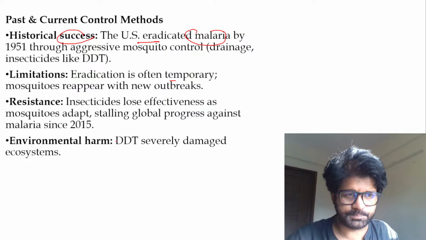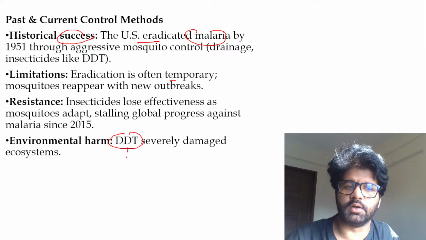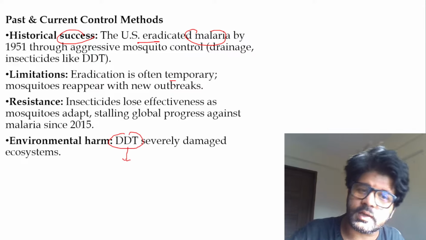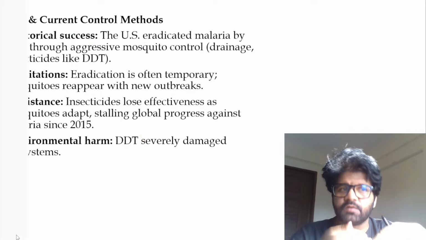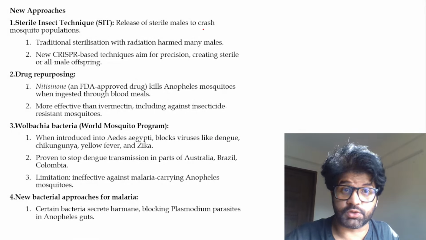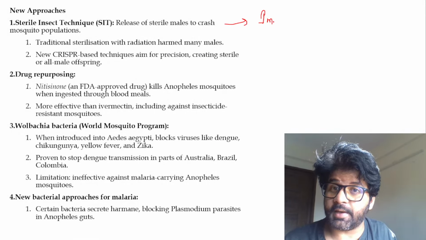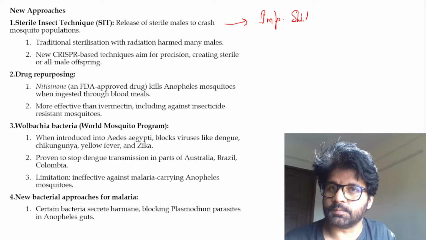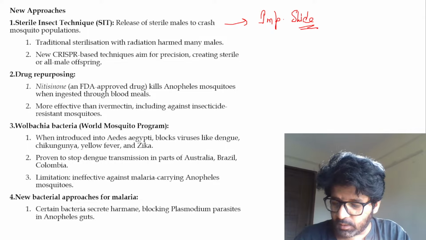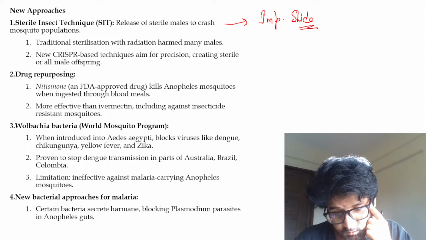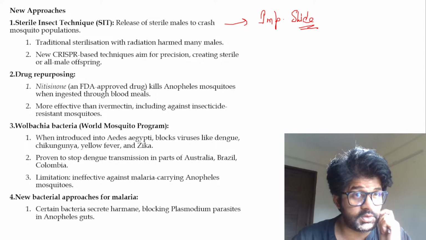Now let's focus. DDT, diphenyl trichloroethane, was used earlier, but it damaged the ecosystem. What is the way forward? There are approaches. Now this is important. This is a very important slide. You have to focus here. Very, very important slide, and multiple questions have been asked by UPSC from this particular slide, from this particular information.